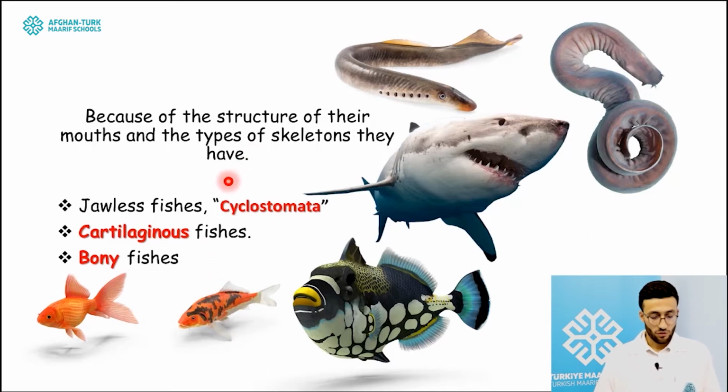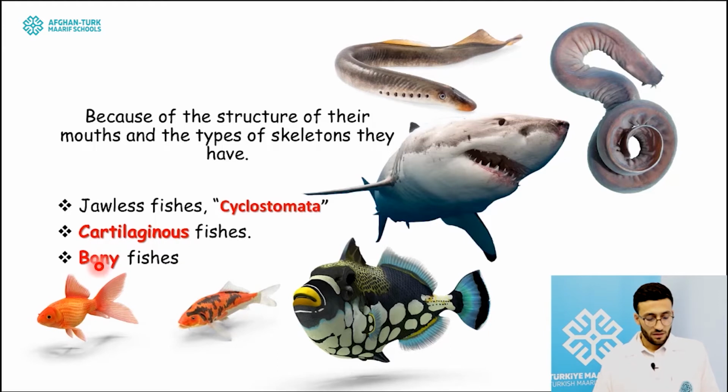The first is called jawless fish or cyclostomata. Cyclostomata are animals like hagfish and lamprey. They are grouped according to their mouth structure. Another broad category of the fish is cartilaginous fish, for example the sharks. Sharks are the kind of fish whose endoskeleton is made mainly from cartilage.